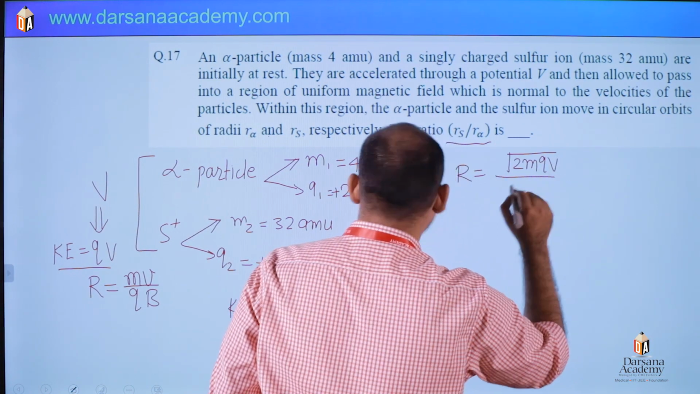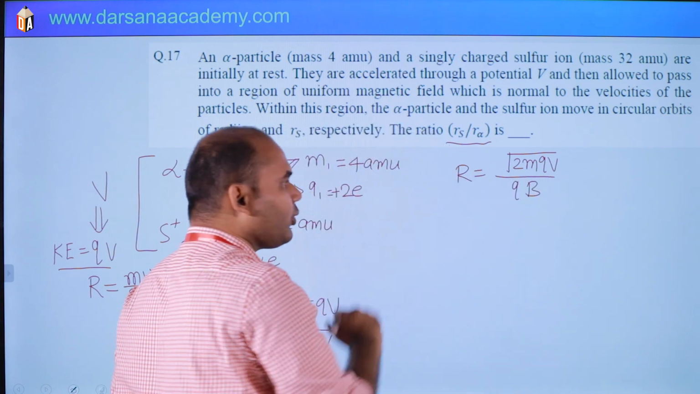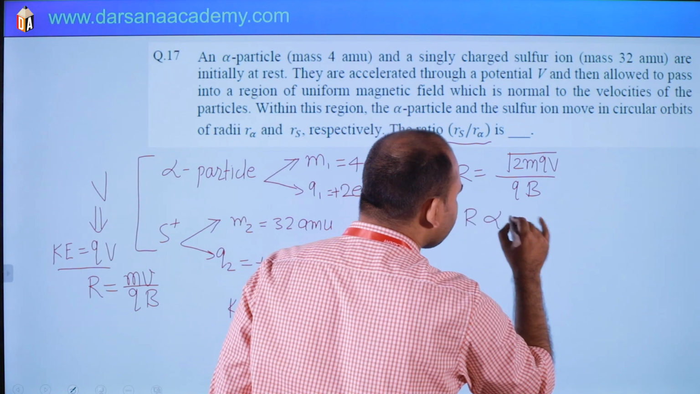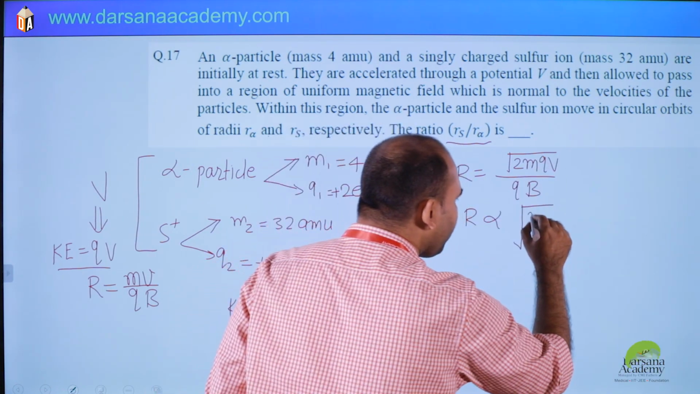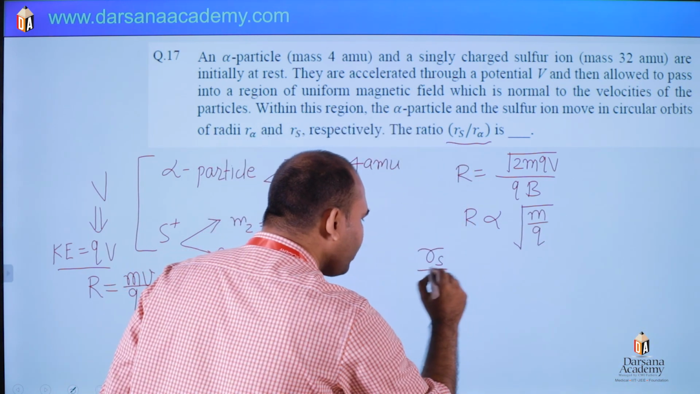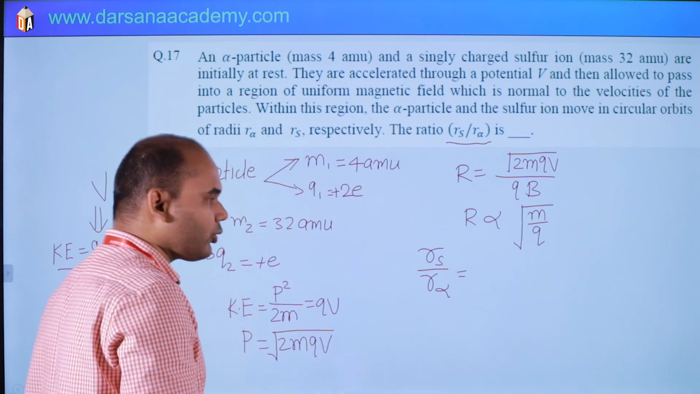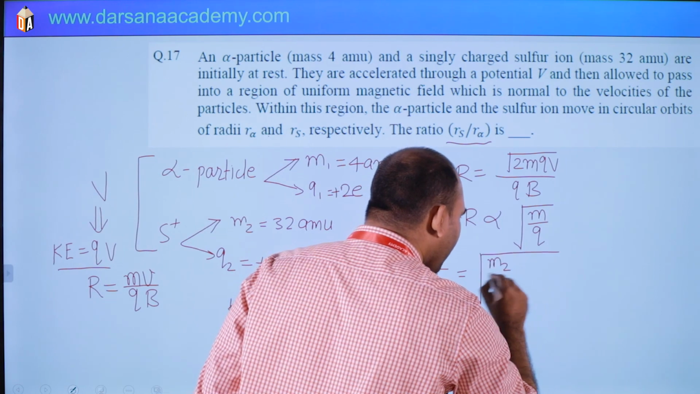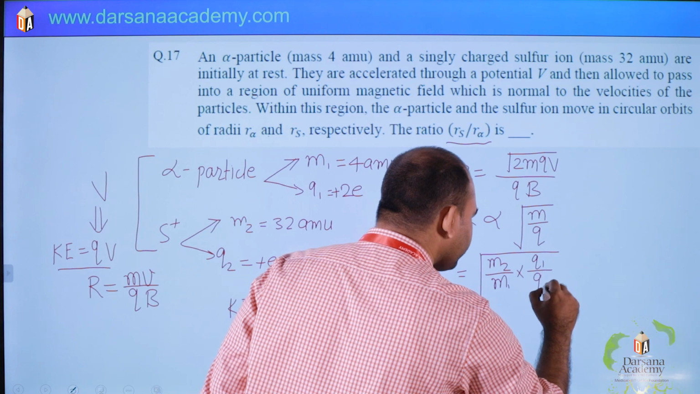V is the potential, divided by qB. So from here we can tell what? R is proportional to the square root of m and q, so it will be m by q. So R sulfur by R alpha particle will be what? Simple, put the value. Sulfur means m2, so m2 by m1 into q1 by q2.